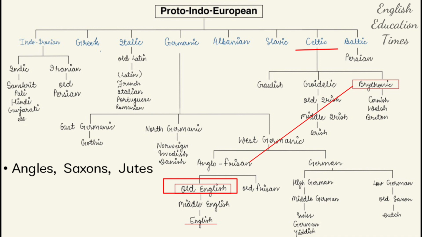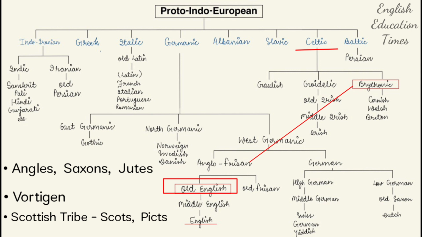Britons were the original inhabitants of England, and there was a king named Vortigern. He invited three Germanic tribes, that is Angles, Saxons and Jutes, to come and defend their own land, because they had been consistently facing the attacks of the Scottish tribes, Scots and Picts.